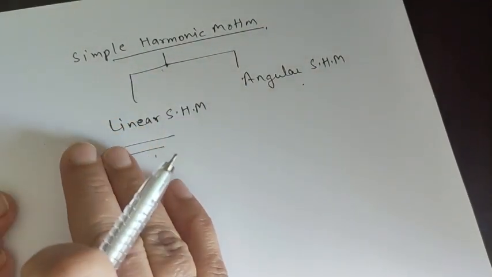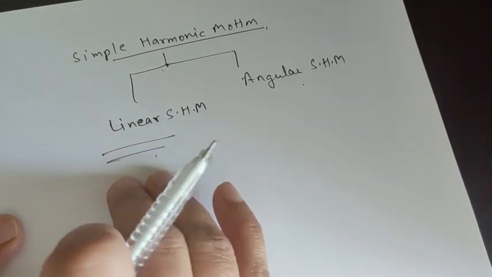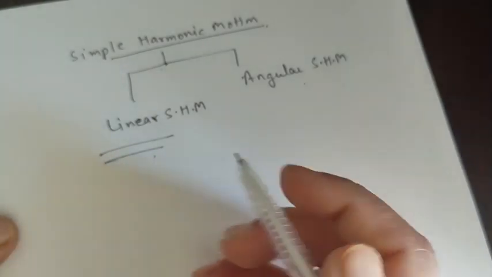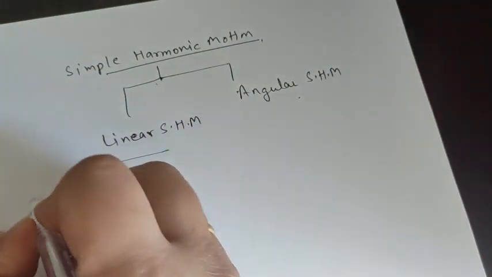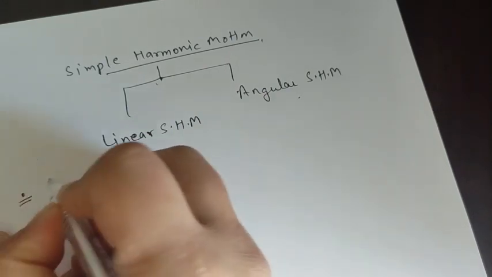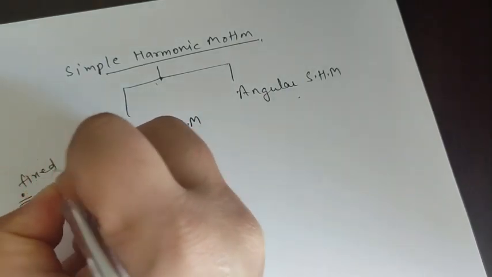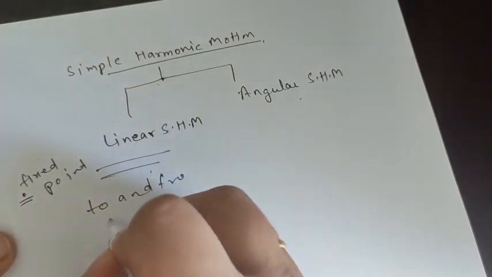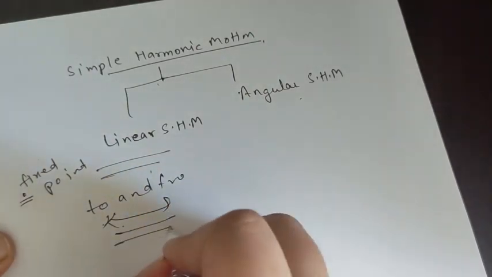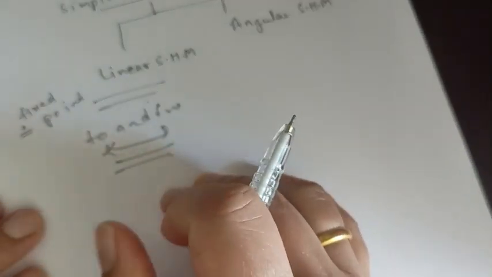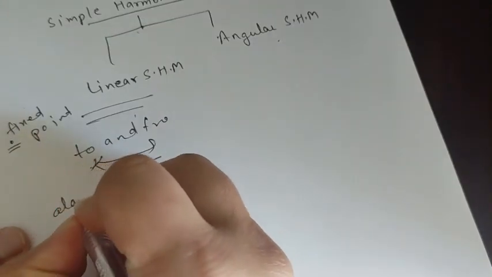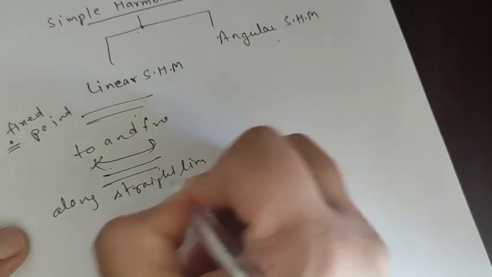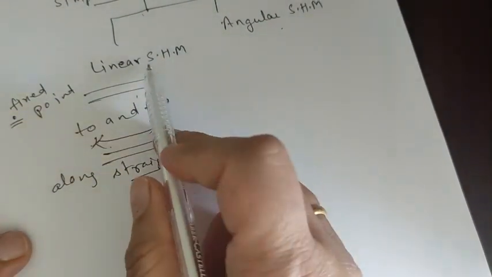When a particle moves in a to and fro direction about a fixed point called the equilibrium position, along a straight line, in a particular interval of time, it is known as linear simple harmonic motion.